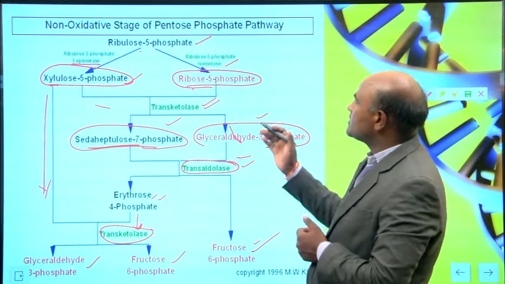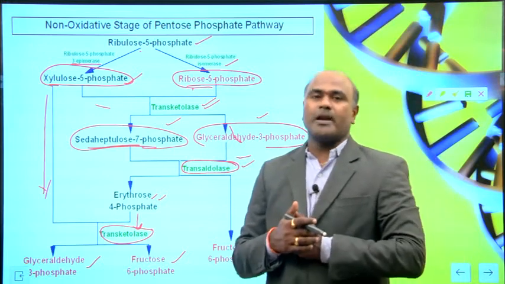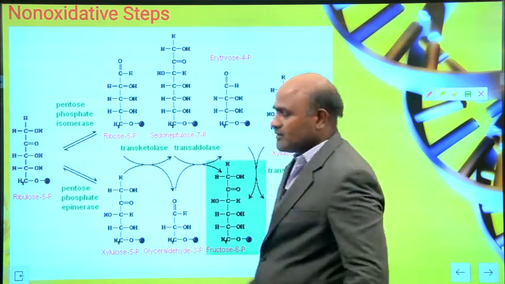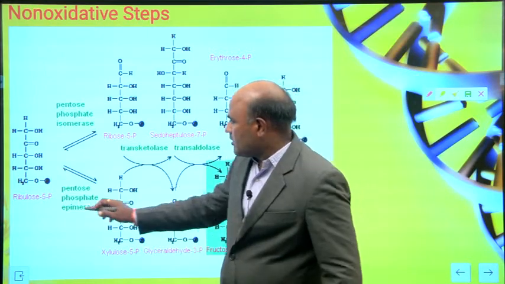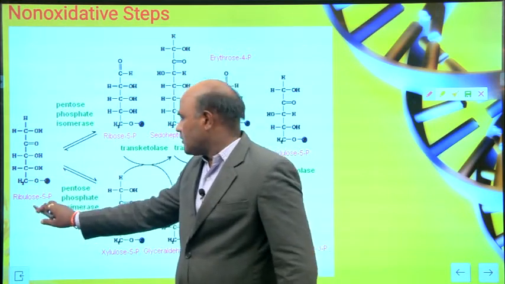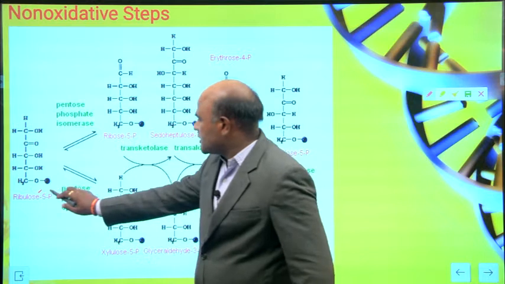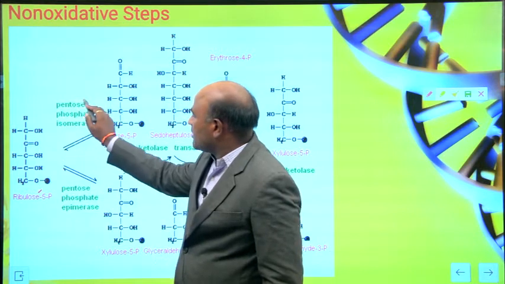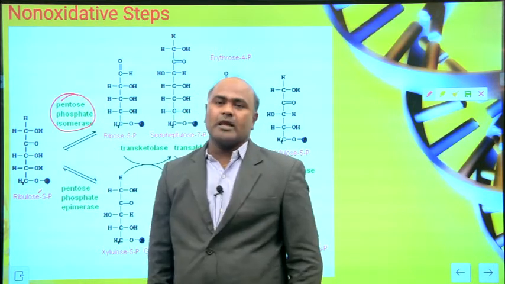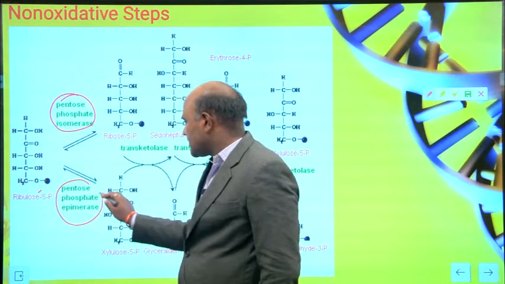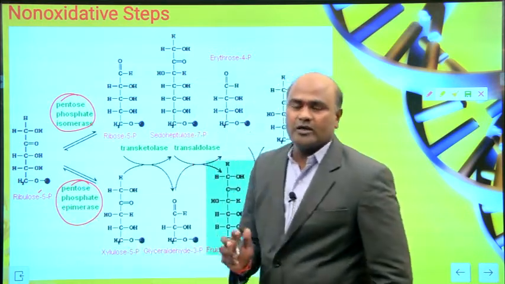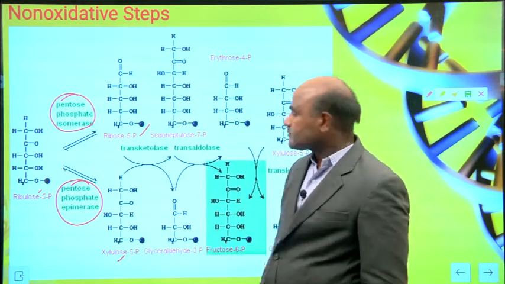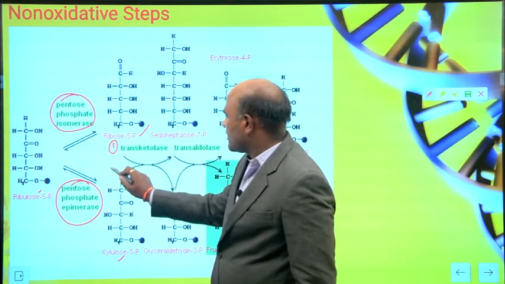Transketolase. So this one is the non-oxidative stage of the pentose phosphate pathway. Non-oxidative steps. Here, this is structurally how it will be. Ribulose 5-phosphate, this is the structure of ribulose 5-phosphate, and this molecule is converted into ribose 5-phosphate with the help of pentose phosphate isomerase, and this one is, you see, pentose phosphate epimerase. This molecule is converted into two molecules. One is ribose 5-phosphate, the other one is xylose 5-phosphate. Again this one and this one.